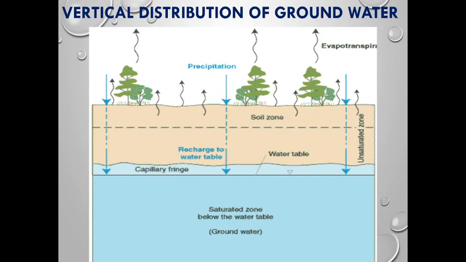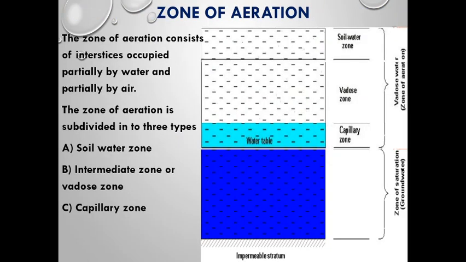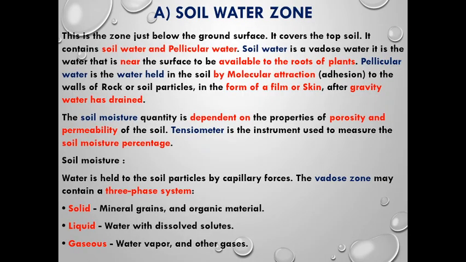You can also see that a few quantity of water will escape through plants through the process of evapotranspiration, and there will also be transpiration and evaporation combined during the raining process or precipitation process. So we'll go into the topic of zone of aeration. The zone of aeration is again divided into soil water zone, vadose zone, and capillary zone, and we'll start studying deeply about the soil water zone.